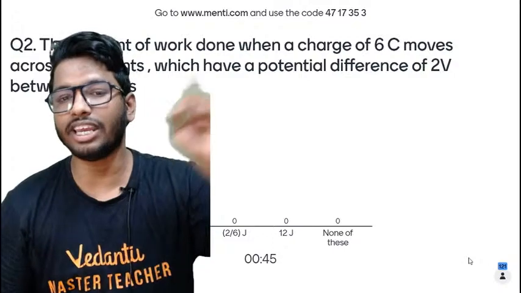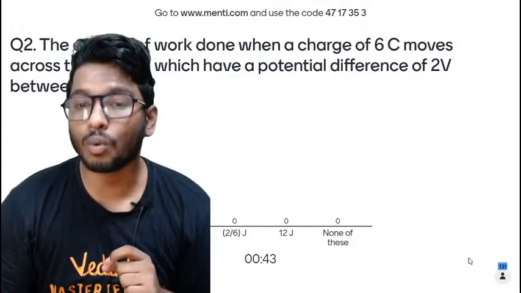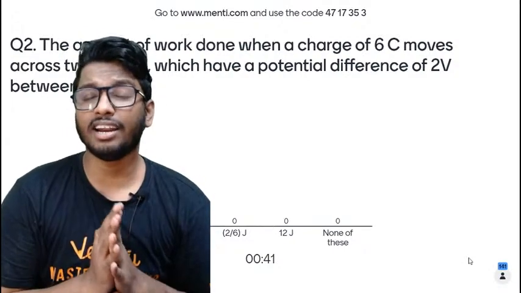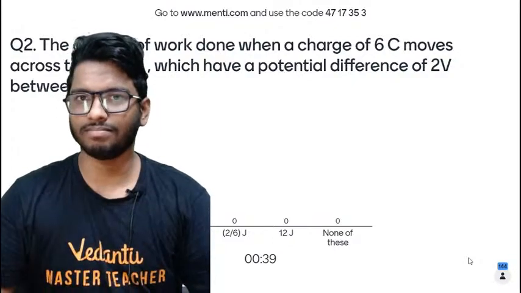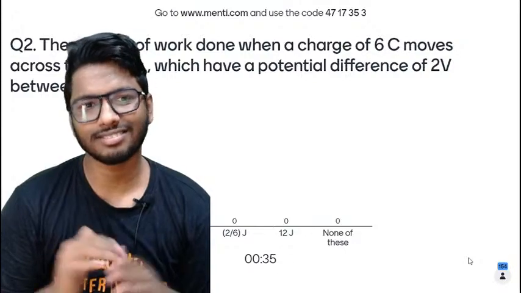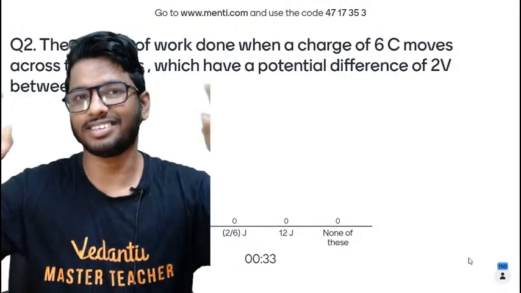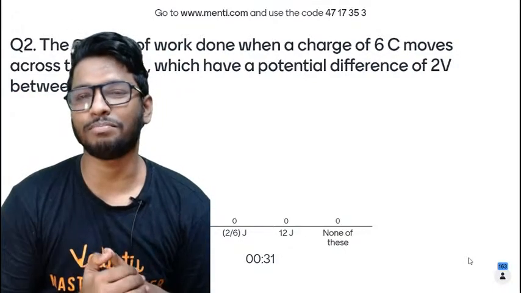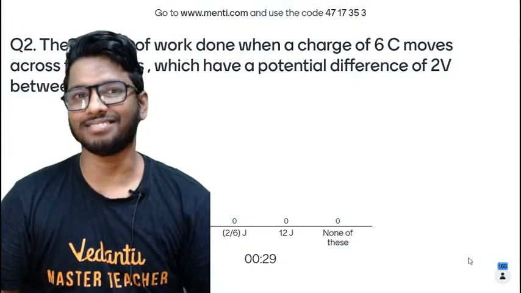Is it 3 joules, 2 by 6 joules, 12 joules, or none of these? Now for this question, I'll give you a hint. Just try to recollect the formula of potential difference. You'll get the answer. Simple as that.